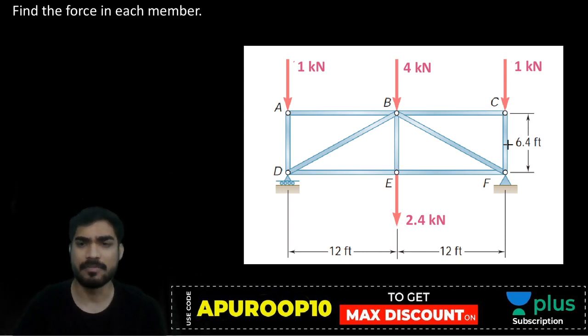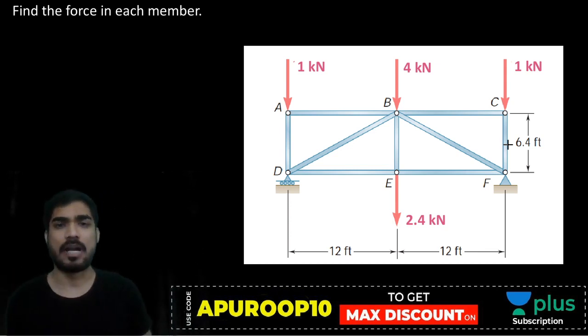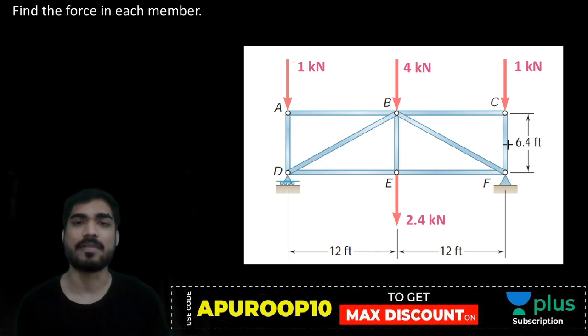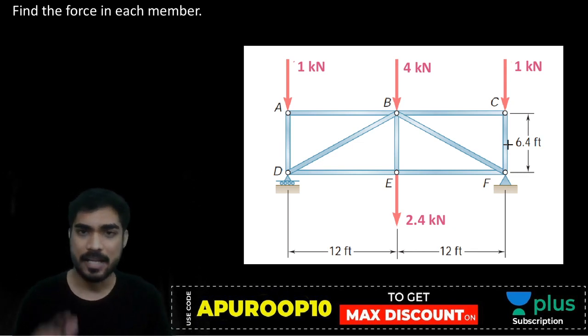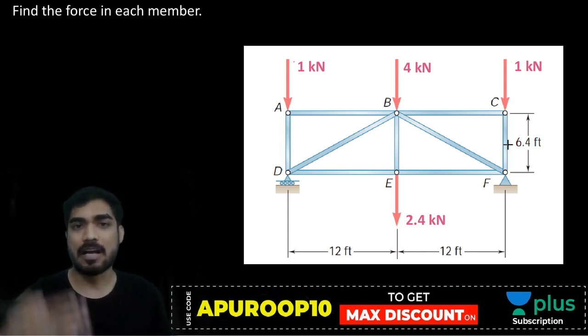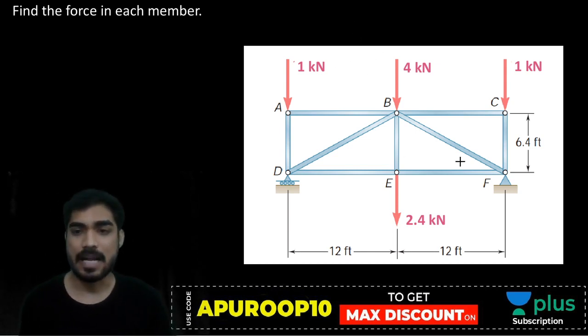Let's solve one more problem. Practice makes a man perfect. If you keep solving, then method of joint will become very easy for you. You will become perfect in method of joint. So keep practicing. And I want you to understand one more concept from this problem. That's why I have chosen this particular problem. ठीक है? इस problem को select करने का objective था to explain a very good concept using this. Okay, so let's understand how to solve this problem.